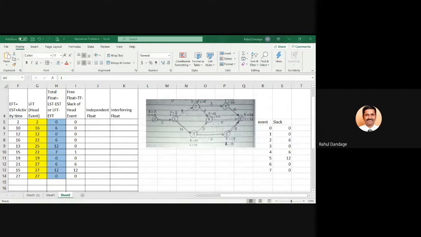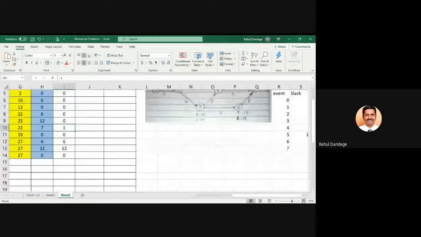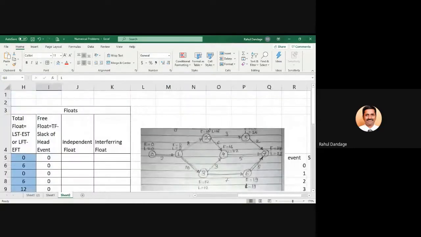See, when you have calculated, now listen. I hope you have your network in front of you. Correct? Yes. You can see here. At 4, you are approaching by two methods. 2 to 4 and 3 to 4. If you go for 2 to 4, it is 10 plus 6, 16. If you go for 3 to 4, it is 12 plus 3, 15. So which should be selected in forward pass method? 16.